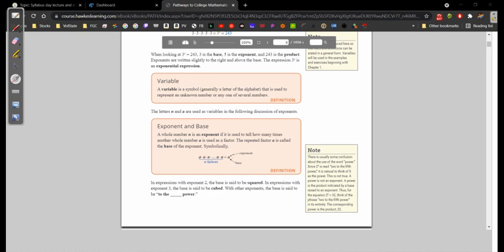In expressions with exponent 2, the base is said to be squared. In expressions with exponent 3, the base is said to be cubed. With other powers, the base is said to be to the blank power. So if we have a 3 raised to 2, we know that's squared. And if we put a 3 up here, that means cubed. And if we say 18, well, that's not a good 18, but you get my point, then we say 3 to the 18th power.